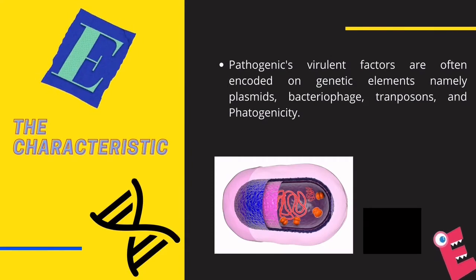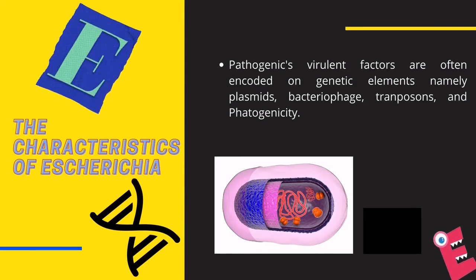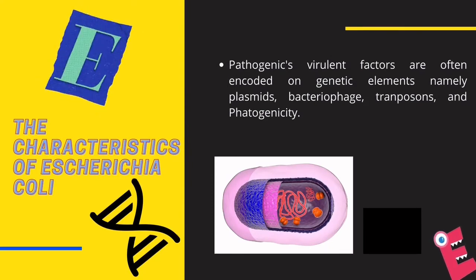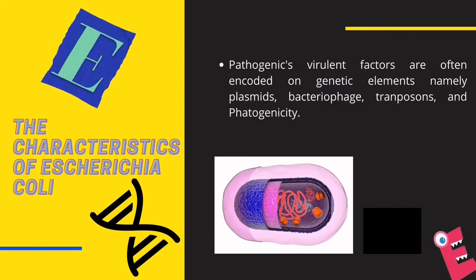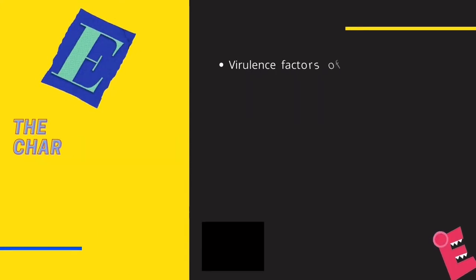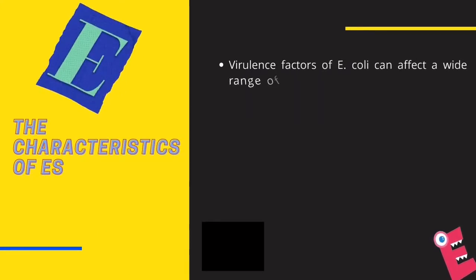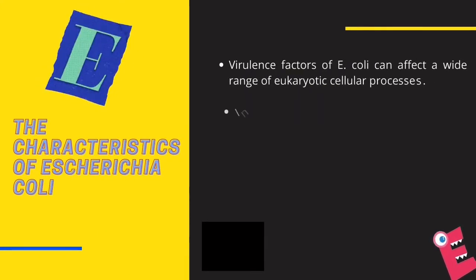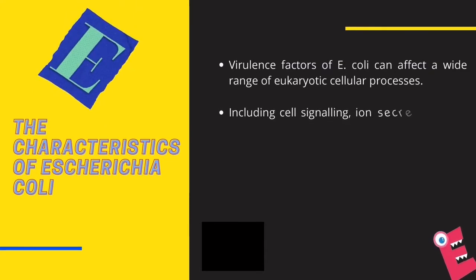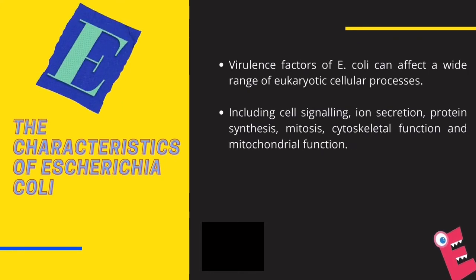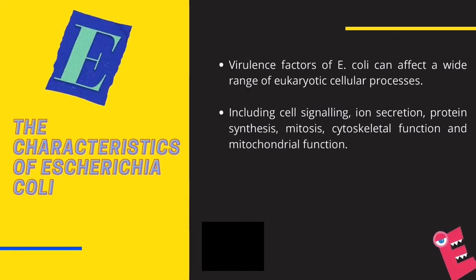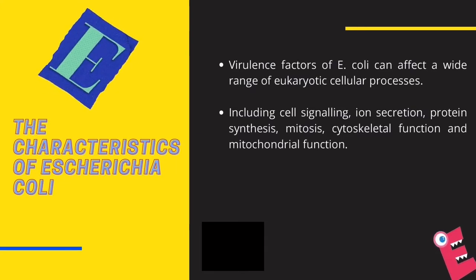Secondly, pathogenic virulence factors are commonly encoded on genetic elements such as plasmids, bacteriophages, transposons, and pathogenicity islands. E. coli also has virulence factors that can affect a wide range of eukaryotic cellular processes, including cell signaling, ion secretion, protein synthesis, mitosis, cytoskeletal functions, and mitochondrial function.